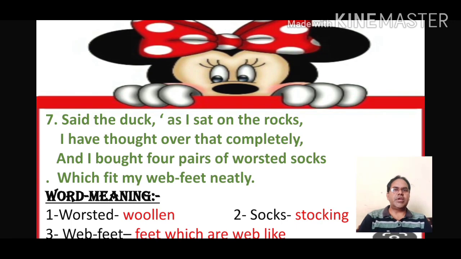Now stanza 7 of the poem. Said the duck, as I sat on the rocks, I have thought over that completely, and I bought four pairs of worsted socks which fit my babe feet neatly. Here the word meanings: worsted means woolen, socks means stockings, babe feet means feet which are babe-like, that is especially found in ducks.